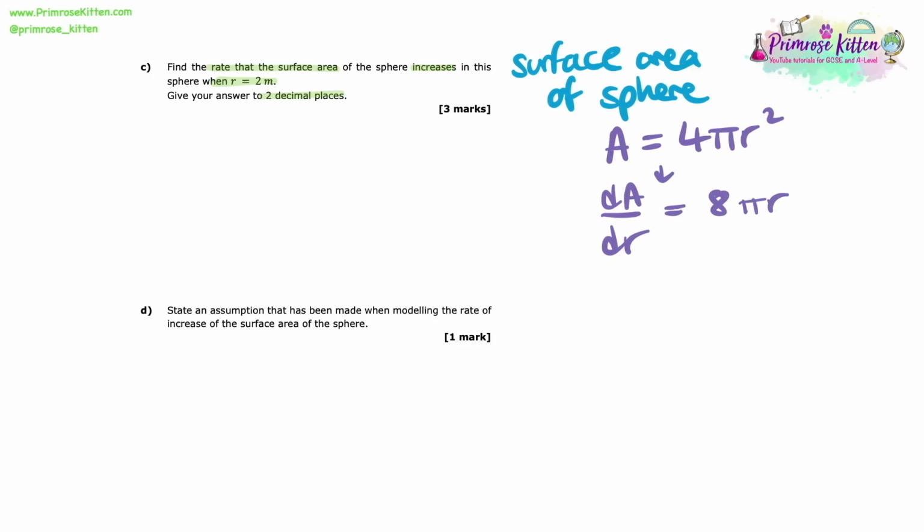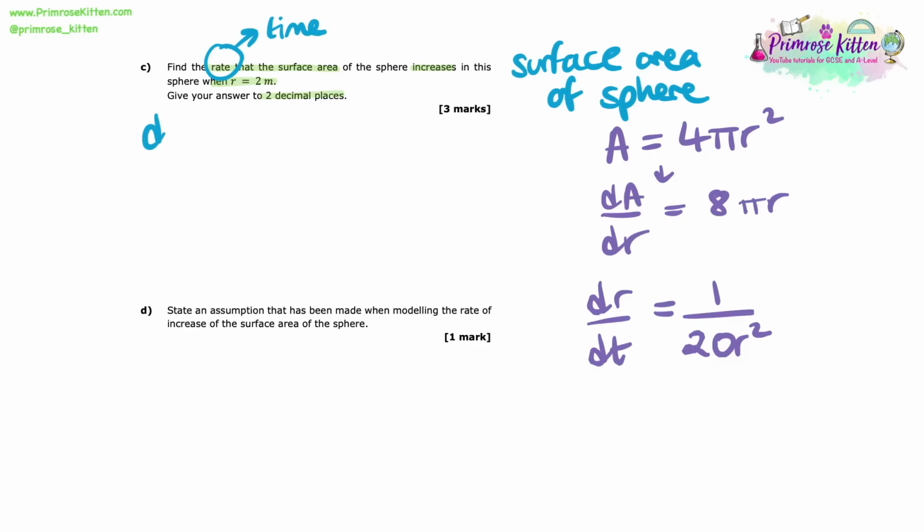And now that we have that, we can differentiate that. We can find out what dA dr is. And that is equal to 8 pi r. Now we know from earlier in the question that dr dt is equal to 1 over 20 r squared. Now the reason why we're thinking about these is because we need to find the rate that the surface area increases. Now remember, rate is always talking about time, and we're talking about the surface area, so we're being asked to find what dA dt is.